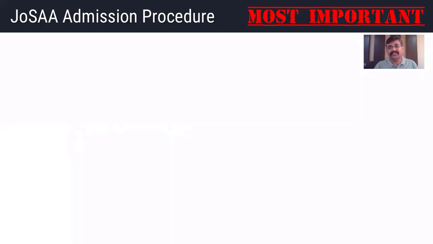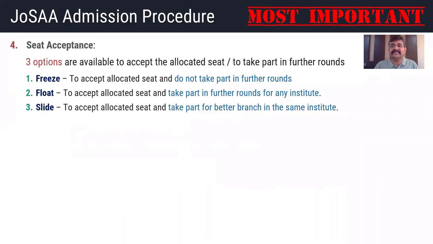Now comes the most important part, that is seat acceptance. Once the seat is allocated to you from the choices you filled, there are 3 options available for the allocated seat to accept that admission. I'm repeating the point again. 3 options are available to accept the allocated seat to take part in further rounds. The first option is to freeze the seat.